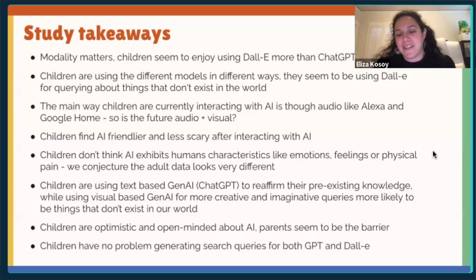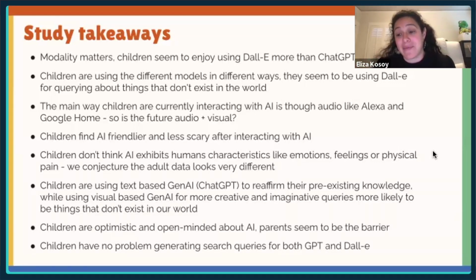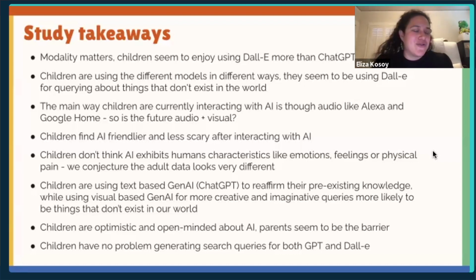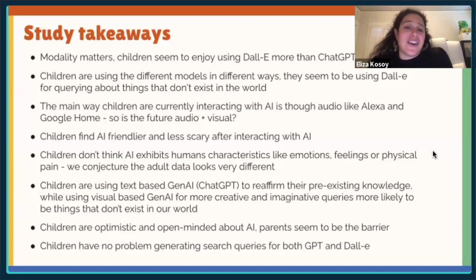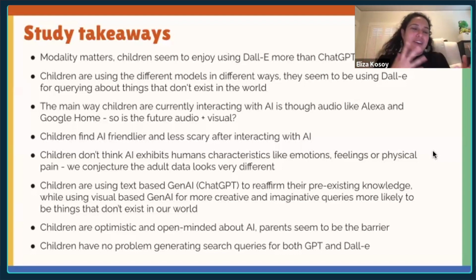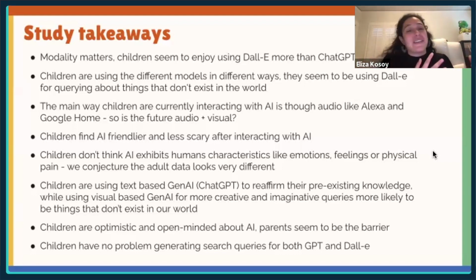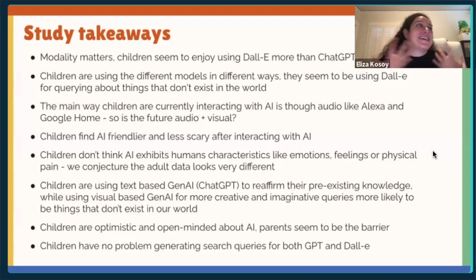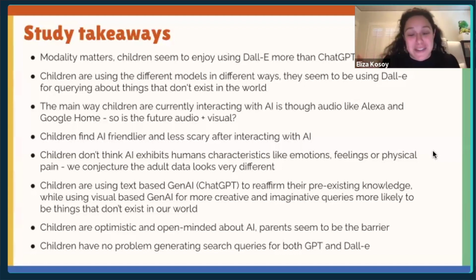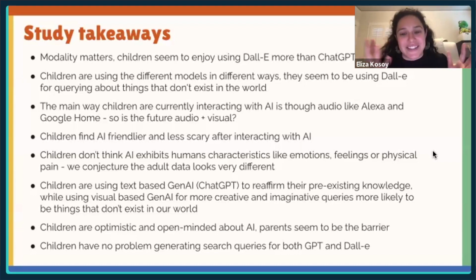And maybe just to harp on the point that children are optimistic and open-minded about AI, this is where I think things are just going to get the most complicated, because children have this naive optimism and curiosity about this technology, and they are going to play with this technology and use it. And like we've seen in the news, I think this is going to be the ultimate barrier. So, how do parents learn to figure out how to navigate this space? And how are these companies going to accept that children are going to be using these models and learn to put in the correct safeguards for these models, which is super complicated, obviously.